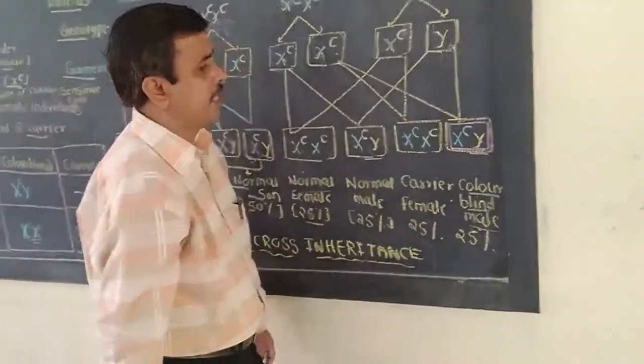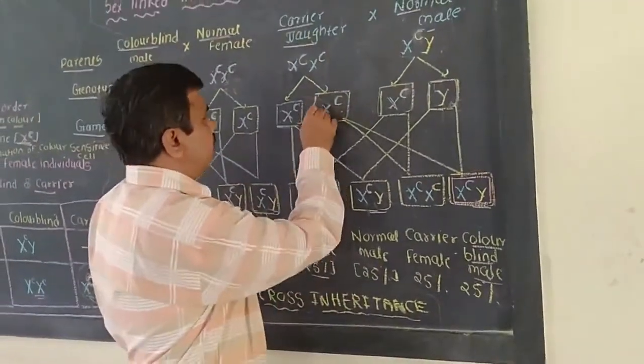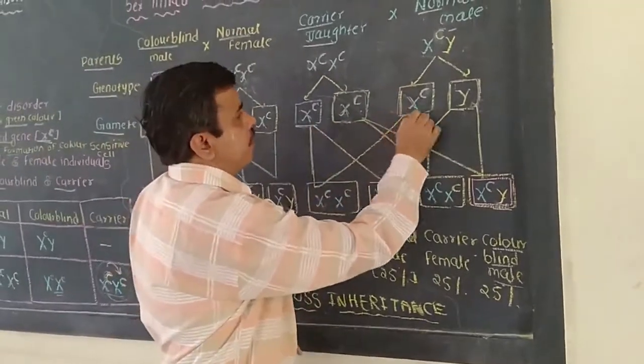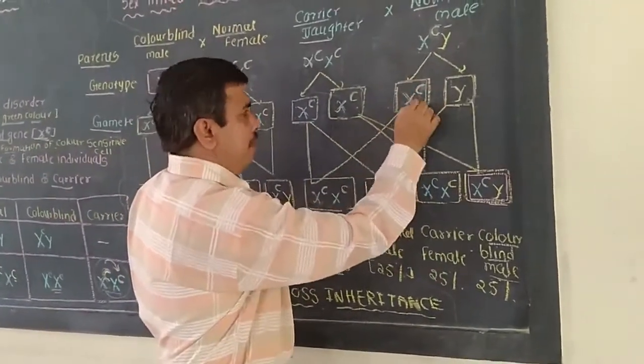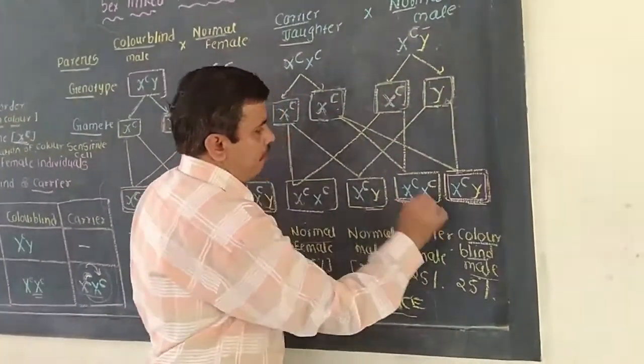It is 25%. And another female gamete, another egg, is fused with the X chromosome, that is the male gamete, and here this offspring will be present.